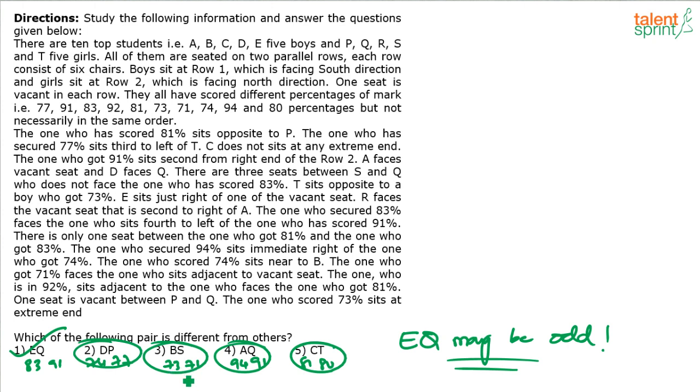71 and 73 are also adjacent in terms of ranking, right? 94 and 91 are also adjacent, right? Is there anything between 94 and 91? No. No, I think adjacent rank cannot be taken as a reason because 92 is between 94 and 91.